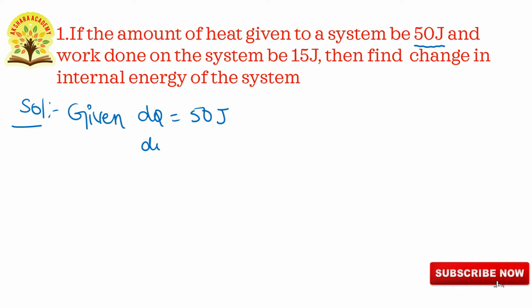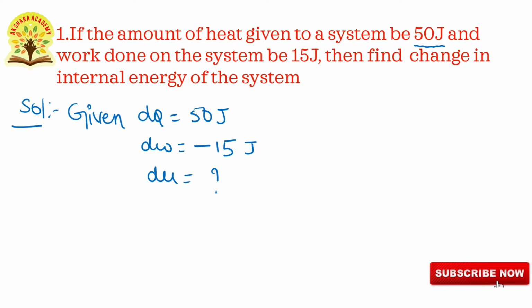So dw is equals to, here work done should be negative, minus 15 joules. And in this question they are asking to find change in internal energy of the system. So du is equal to question mark.